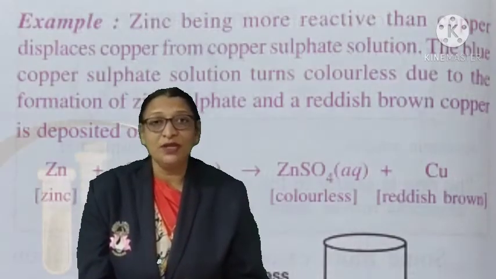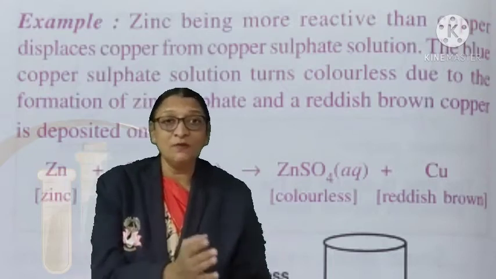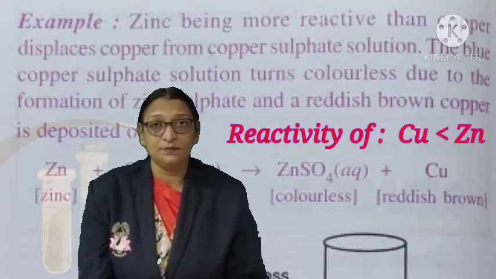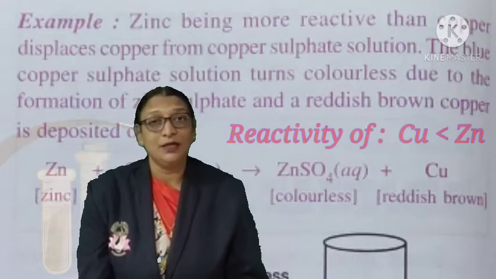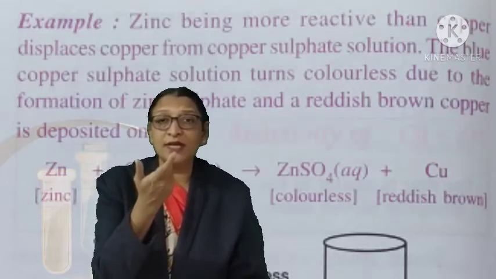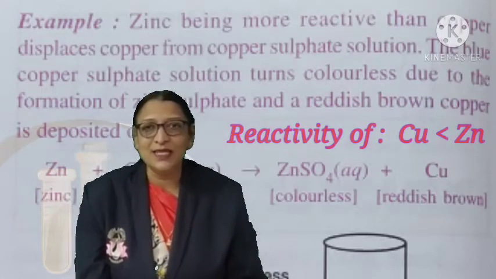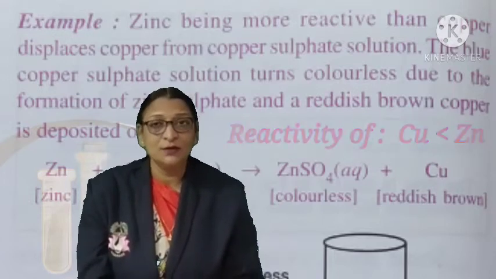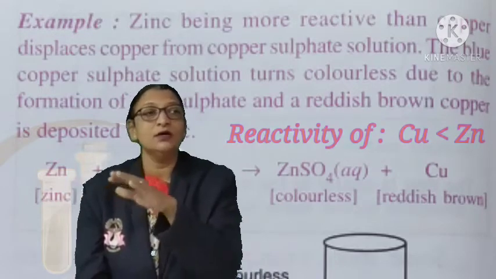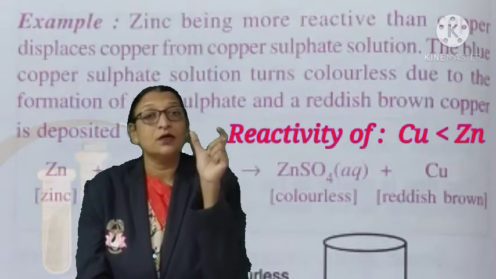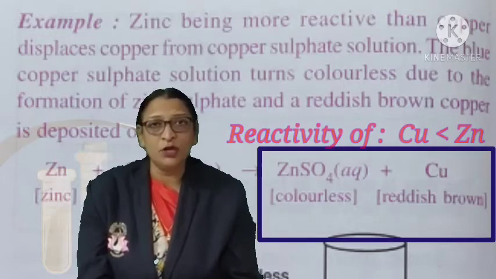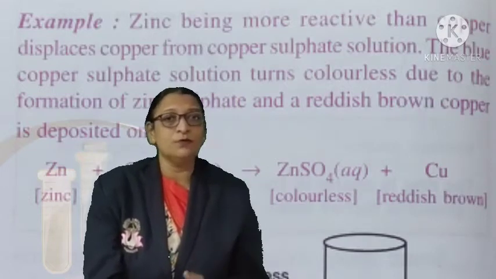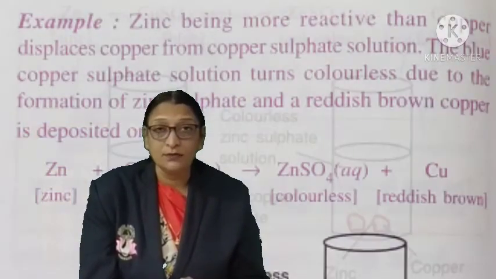For example, when zinc is reacting with copper sulfate, which is the sulfate salt of the metal copper, if you compare the reactivity of zinc and copper, copper is less reactive than zinc. The reaction takes place very quickly. All the atoms of zinc displace the copper atoms from the copper sulfate molecules, and the new substance formed is zinc sulfate, and you can observe small particles of copper.